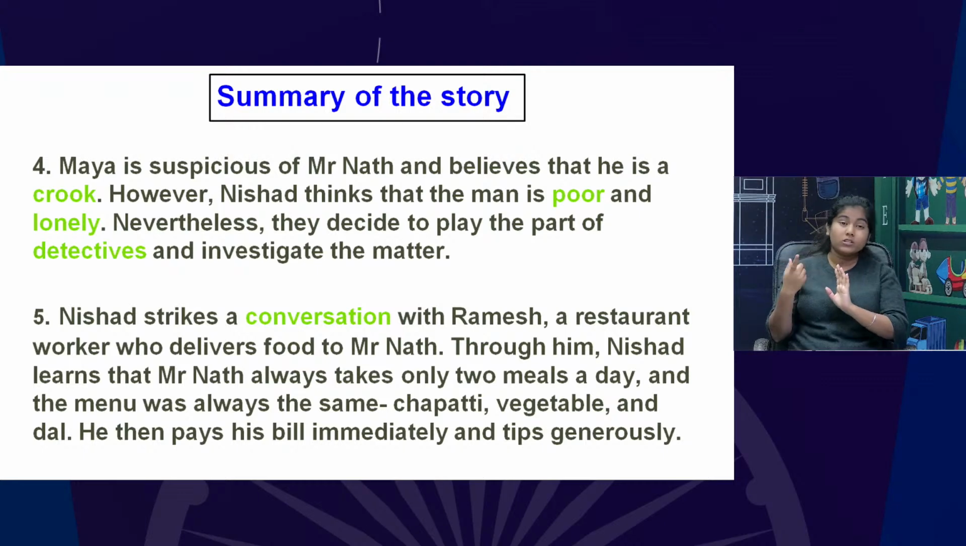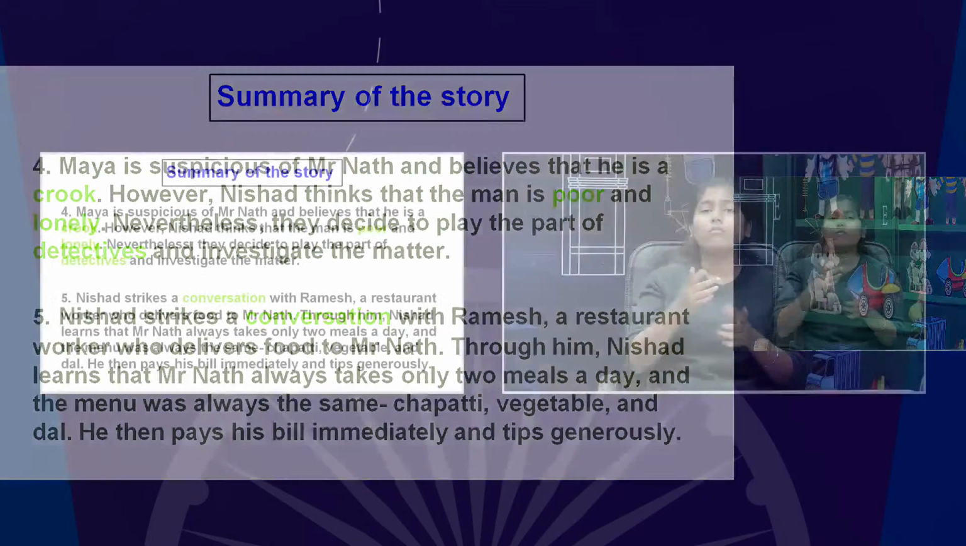Now we come to the fifth point. Nishad strikes up a conversation with Ramesh, a restaurant worker who delivers food to Mr. Nath. Through him, Nishad learns that Mr. Nath always takes only two meals a day, and the menu was always the same. Chapati, vegetables and dal. He never asked for pizza or burger. So Nishad finds out that he is a very poor person.